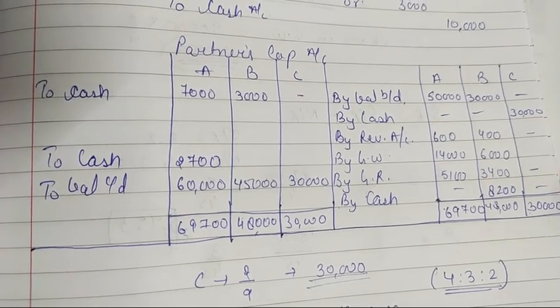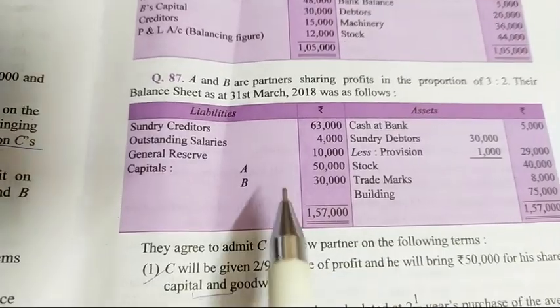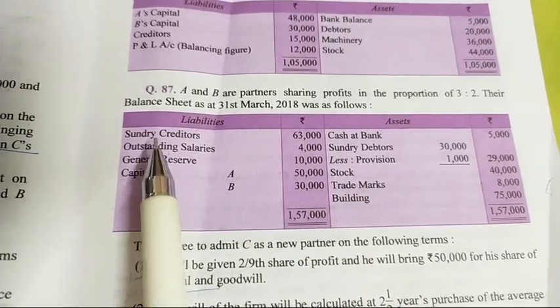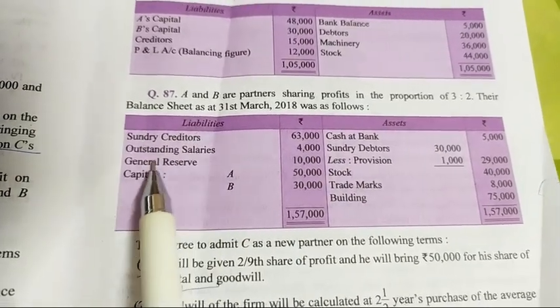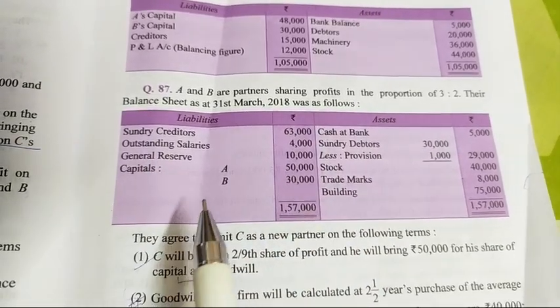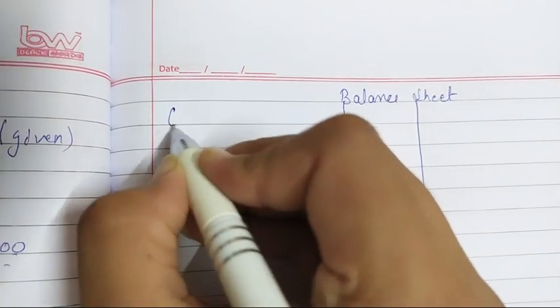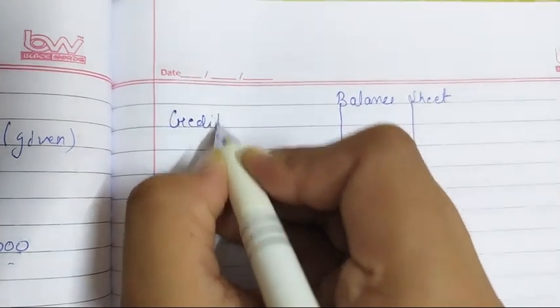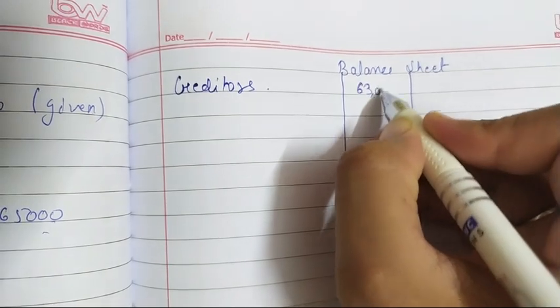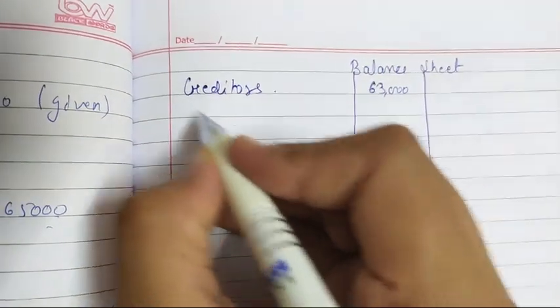Okay, now we will prepare the new balance sheet. So first let's have a look at this balance sheet, our previous balance sheet. We have creditors, we have outstanding salaries, general reserve we have distributed. So let's start the balance sheet. Firstly I am writing creditors. There was no change in creditors, I am writing it the same.